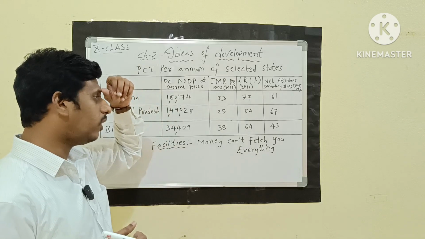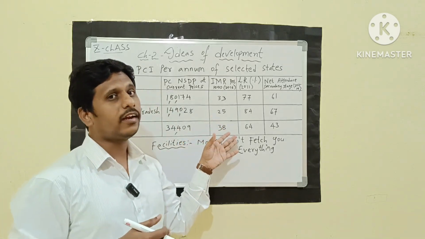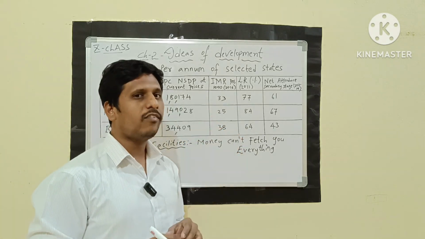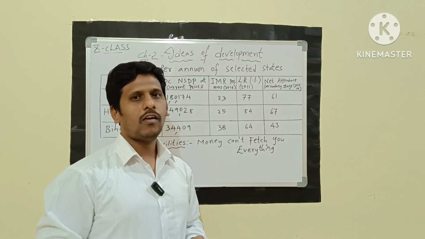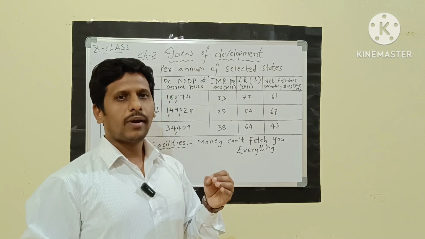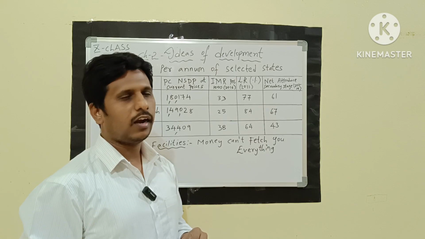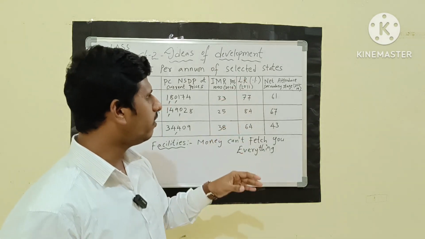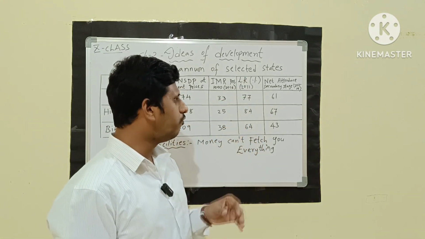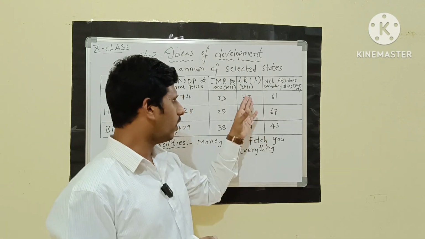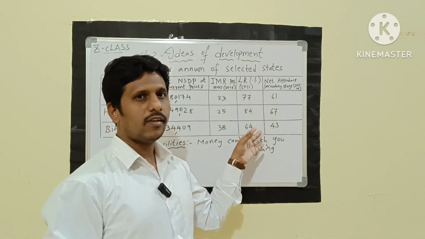And coming to Bihar, the per capita income is very low, that is 34,409. And coming to the infant mortality rate, that is 38. It is more. It means we can understand that there are no proper hospitals, and no proper nutritious food for those children. And coming to the literacy rate, 64. Compared to all this, 64 is less.